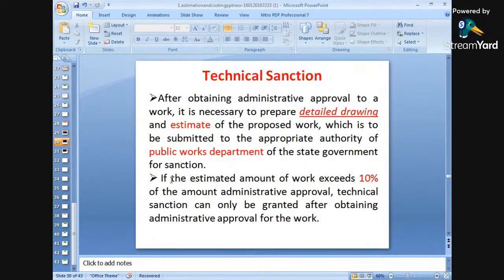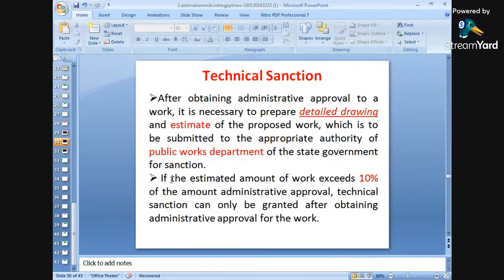Number 2 point is, if the estimated amount of work exceeds 10% of the amount of administrative approval, then what is to be done? Technical sanction can only be granted after obtaining administrative approval for the work.